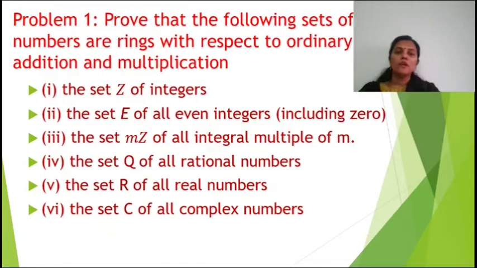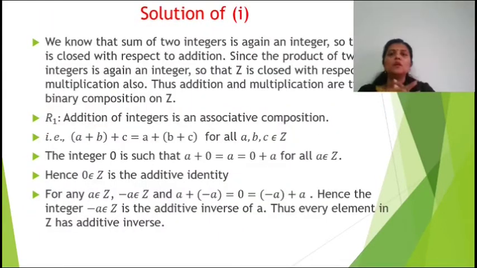So we are moving to prove the first one. So first we have to show R1. Before that, we have to show that the 2 operations are closed. So we know that the sum of 2 integers is again an integer. So that Z is closed with respect to addition. Also, the product of 2 integers is again an integer. So Z is closed with respect to multiplication. Thus, addition and multiplication are 2 binary compositions on Z.